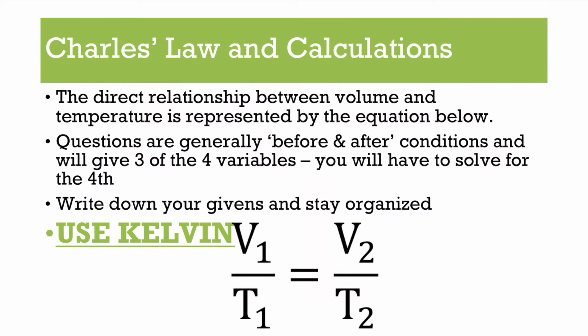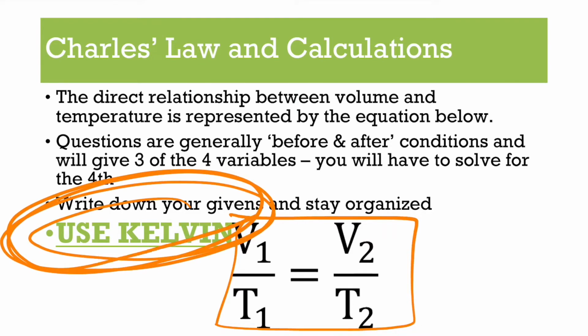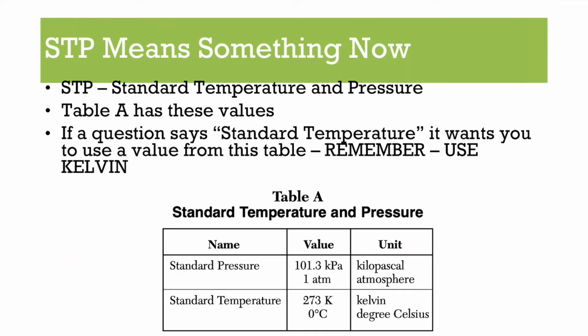Okay, so we're almost ready to jump into an equation. Here it is: V1 over T1 equals V2 over T2. Again, just like Boyle's law, it's that before and after situation. So they'll give you 3 out of the 4 variables. Your job is to figure out the 4th one. Again, you need to use these 9 letters on top of your page. Sometimes they'll give you the temperature in Kelvin, sometimes you have to convert it, but you need to use Kelvin. Another thing before we jump into the same slide from last video, STP means something.